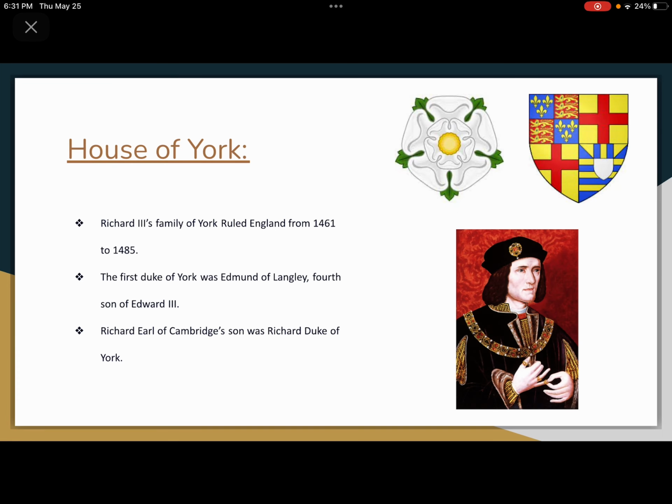House of York. Richard III's family ruled England from 1461 to 1485. The first Duke of York was Edmund of Langley, fourth son of Edward III. All three of Edmund of Langley's children became embroiled in plots against the Lancastrian kings between 1399 and 1415. Richard, Earl of Cambridge's son, was Duke of York.